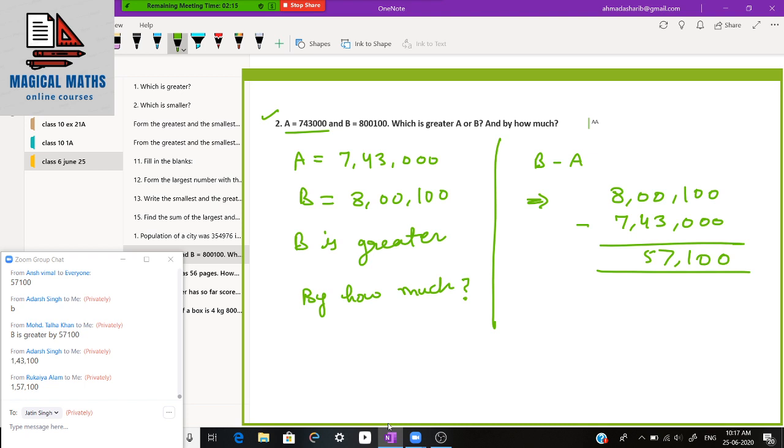Rukaiya, Adarsh, both of you check your answer. This is not the right answer. You have to subtract. You will get 6 here. Is it clear, students?